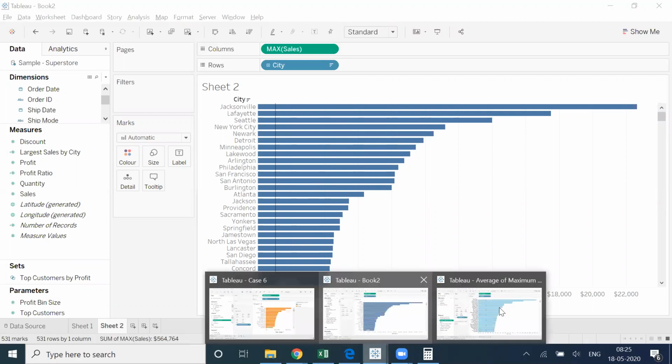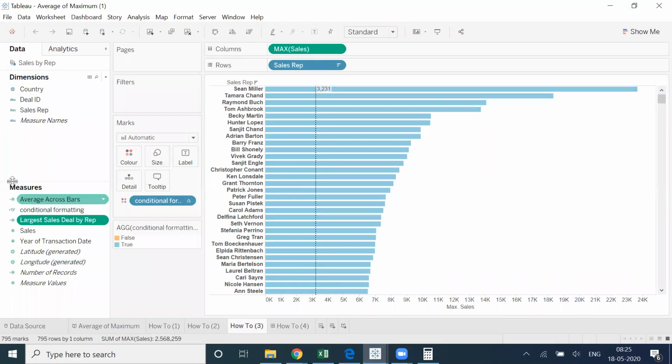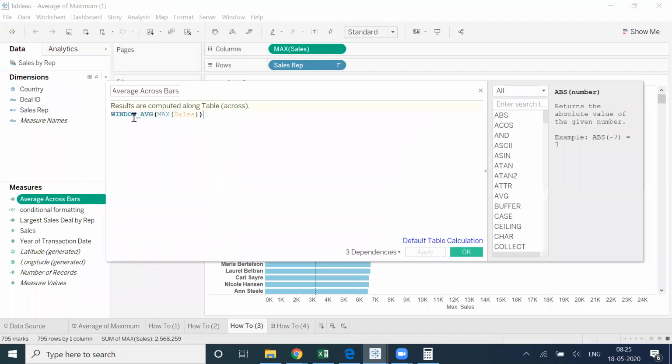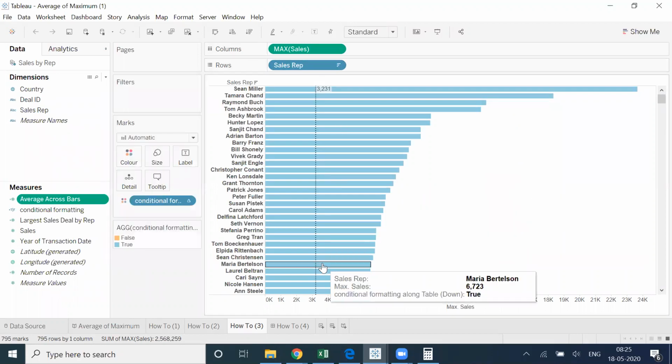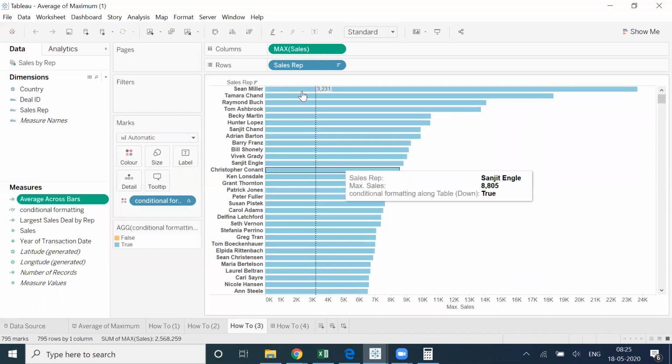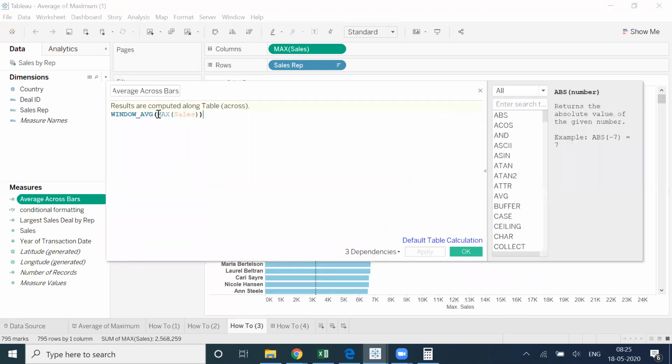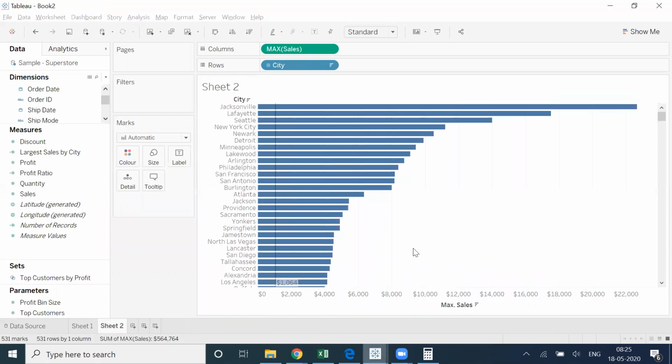Now if I go back to this problem here, they have created some calculations. One is conditional formatting something, and the other is average across the bar. What is this? Let's check that. Window max average. This is my entire window. So if I select this entire window and take the maximum of the sales, it should give me 1064 in my scenario.